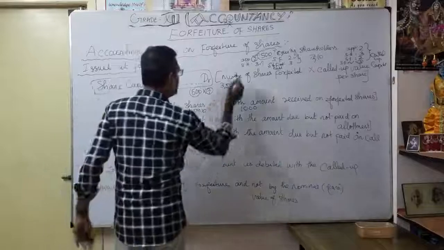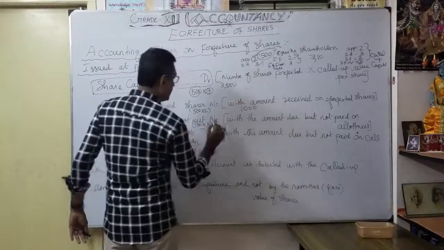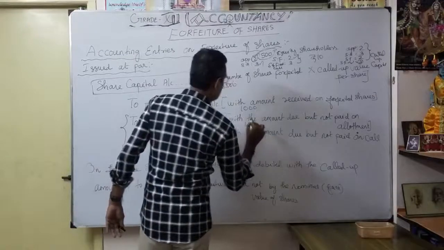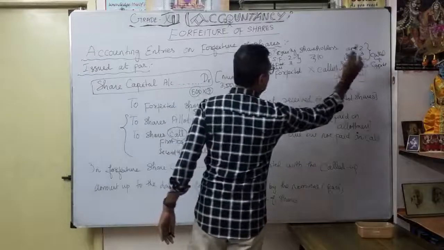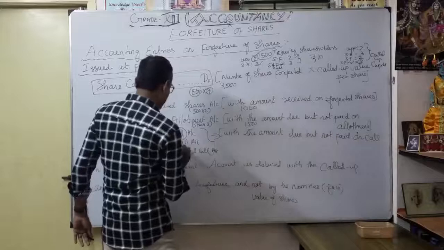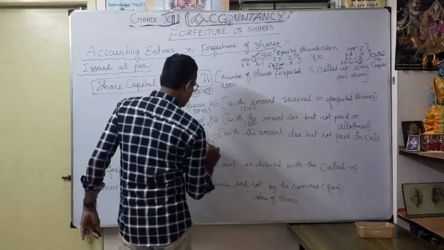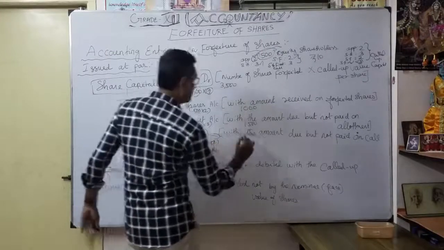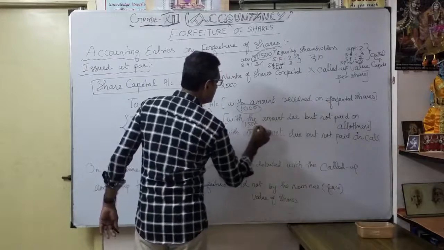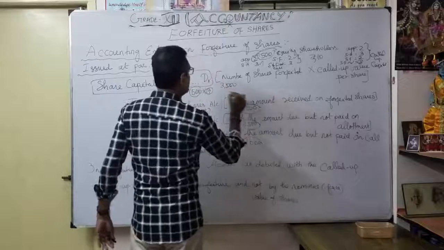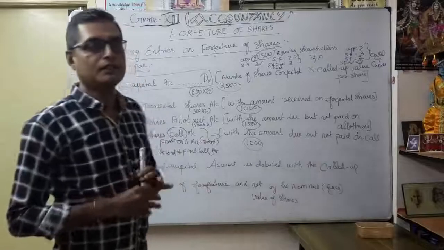So share allotment default, how much? Again 500 into 3 rupees, 1,500. Understood? Thereafter, up to called up only, first call only. They defaulted, so I will consider up to the first call. First call default, 500 into 2, how much? 1,000. Now you total all this: 1,000, 1,500, and 1,000 rupees. You will get 3,500 debit. So accordingly, you are going to record the transaction on share forfeiture.